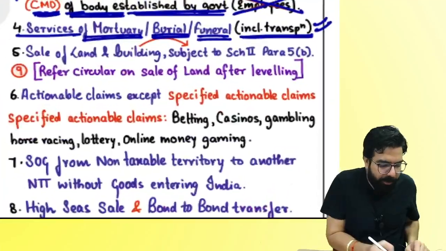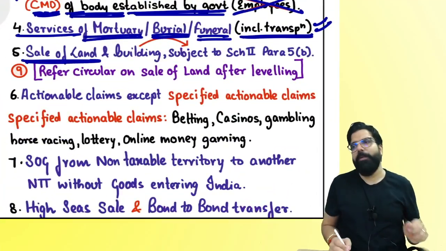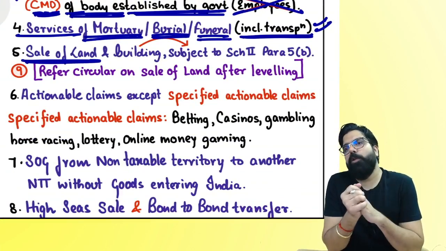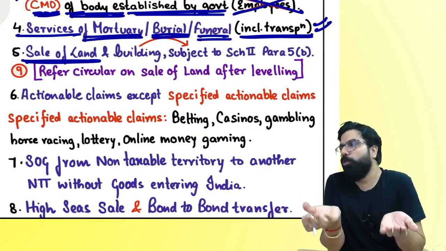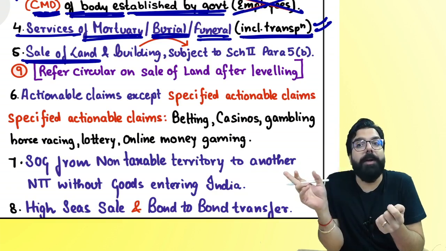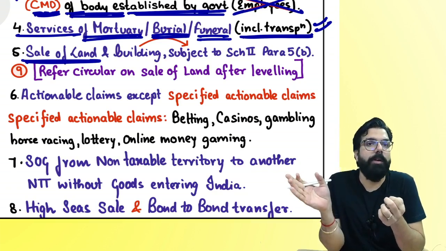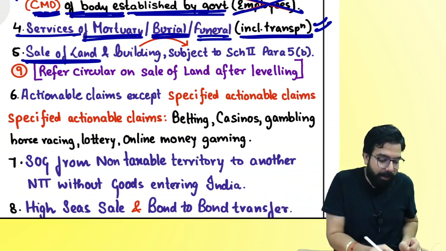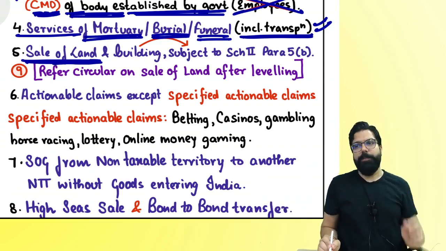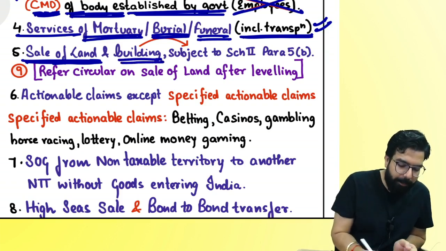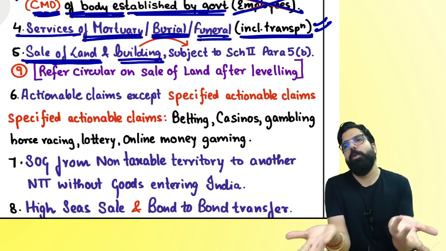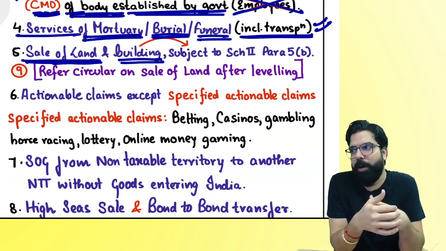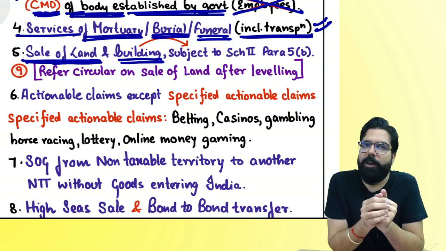Now, the next paragraph is sale of land. People, listen to me very carefully. They are telling over here that sale of land will be neither supply of goods nor supply of service, because whenever land is sold, stamp duty is paid. Everyone knows, whenever land is sold, what is paid? Stamp duty. And hence they are telling that for sale of land there will be no GST. And then they say sale of building. Again, whenever a building is sold, what will be charged? Stamp duty, registration fees, etc. So they are telling GST will not come.